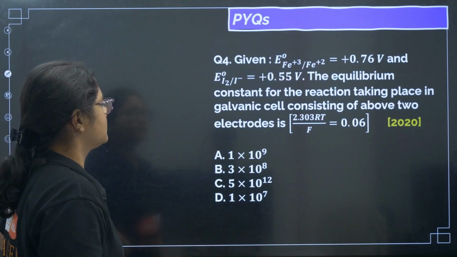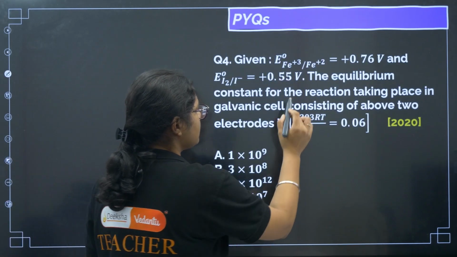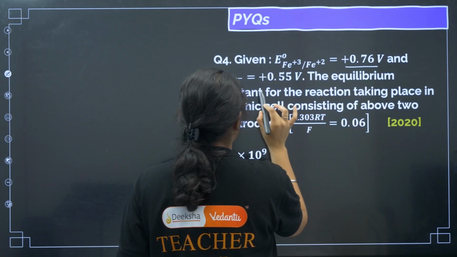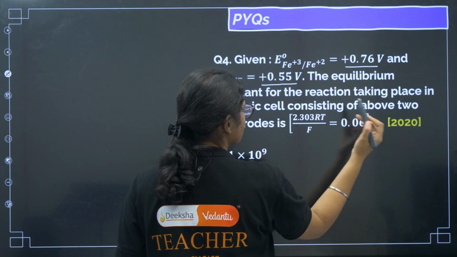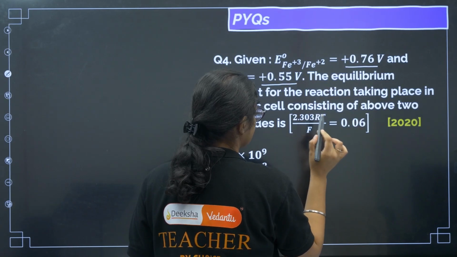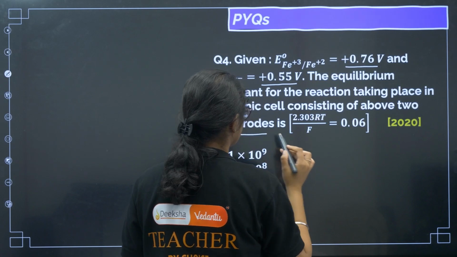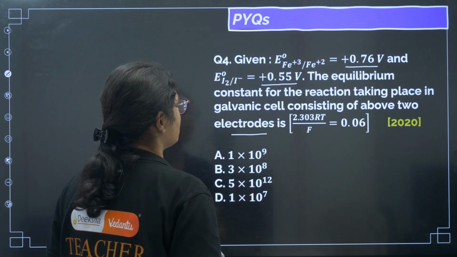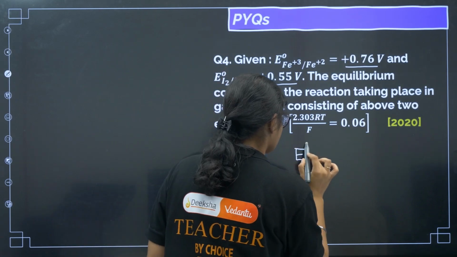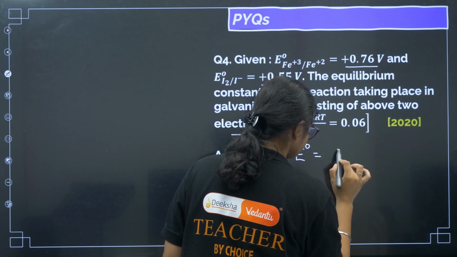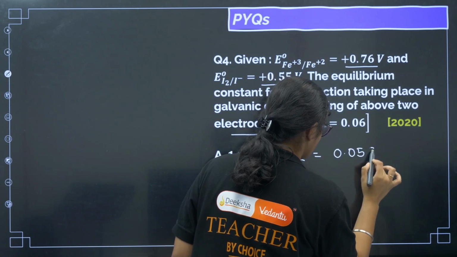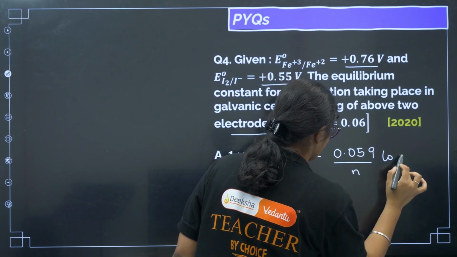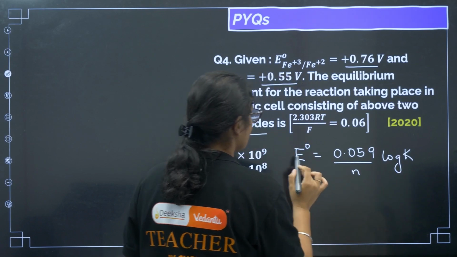Next, coming to question number 4. Fe3+ to Fe2+ is given, and we need the equilibrium constant for the reaction taking place in a galvanic cell consisting of the above two electrodes. We know E naught of the cell is equal to 0.059 by n log of K. Now what is E naught of the cell?